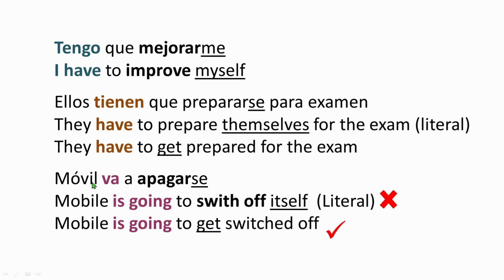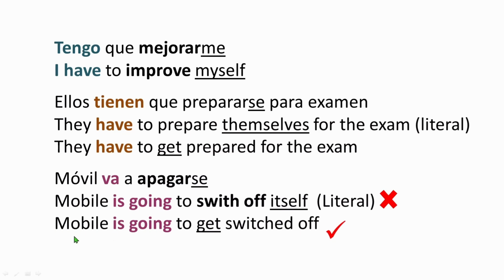All right, now next, el móvil va a apagarse. It means the mobile is going to, apagar is switch off. Now here se is reflexive, so it's itself here. Now it doesn't make sense, right? We've just learned that se means himself, herself, themselves, and even itself, but putting it as itself doesn't make sense.